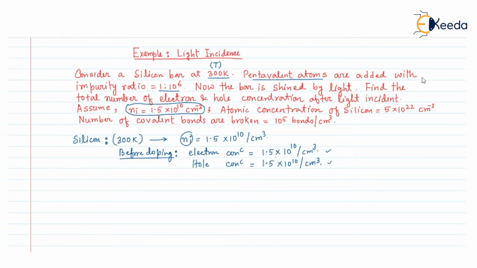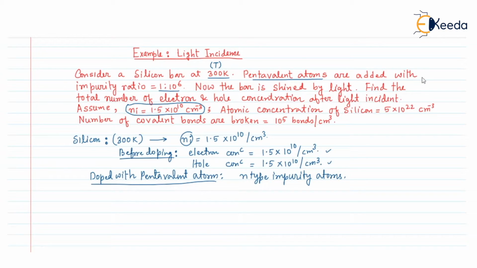Now we have doped with pentavalent atoms. That means we have doped n-type impurity. Since we have doped n-type impurity atoms, the silicon, which was an intrinsic semiconductor, will now become an n-type semiconductor. In the case of this n-type semiconductor, the pentavalent atoms are doped with an impurity ratio of 10 to the power 6.